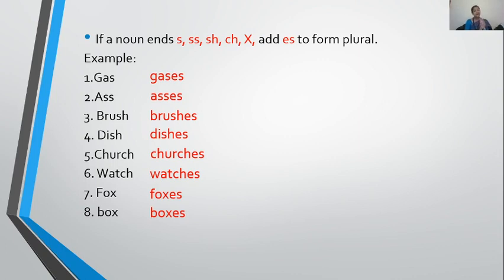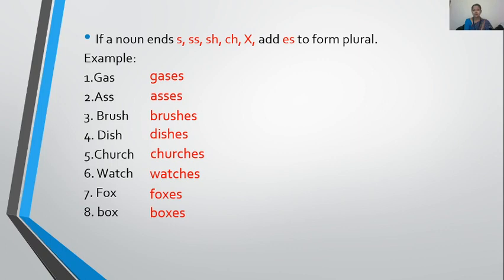Okay, and apart from that, there are some exceptions in the case of O. That's why ma'am has not written them here. In some cases, the words ending with O don't take es. They simply take s to make their plural. For example, take photo.